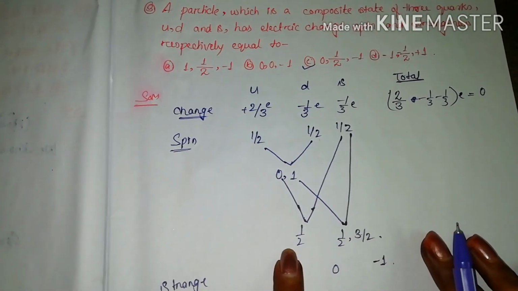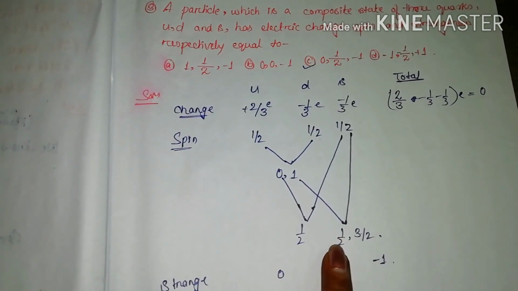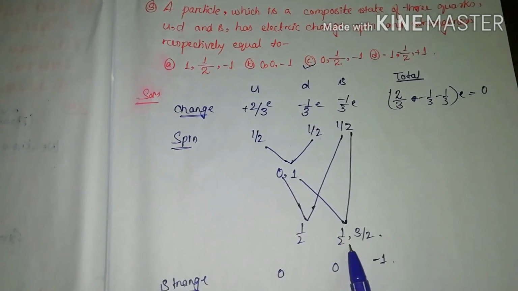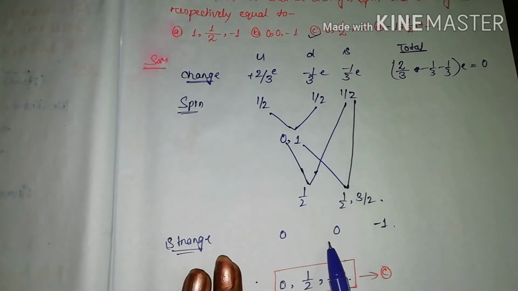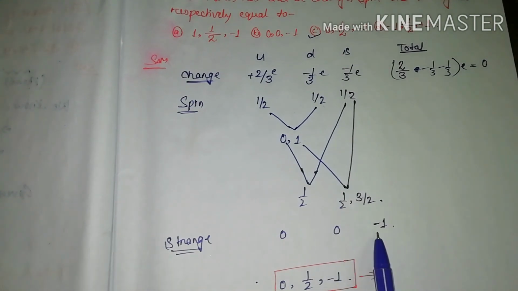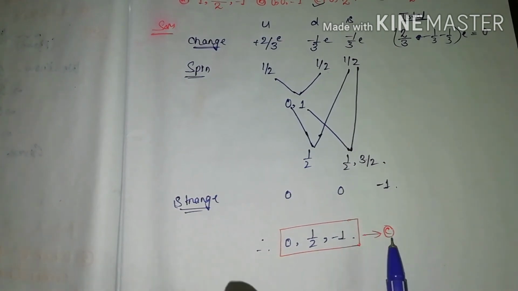So you can see the common one is half in both the cases, right? That means the spin will be half. Now the third one is strangeness. For up and down it's 0 and it's -1 for S. So the strangeness is -1. That means the charge is 0, spin is half and the strangeness is -1, which is the third option.